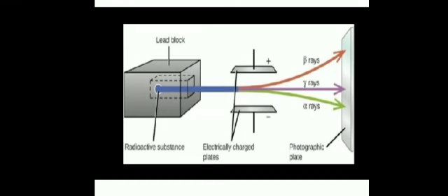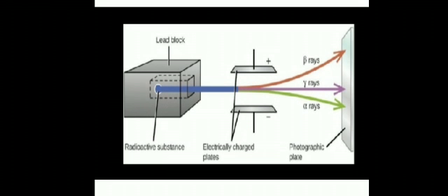Now we can see a diagram. The diagram you are familiar with, you have studied in 10th standard. It is alpha, beta, gamma scattering, right? The rays come from a radioactive substance which is placed inside a lead block. Now the radiations are made to pass through a path between positive and negative electrically charged plates, and we know they get deflected.